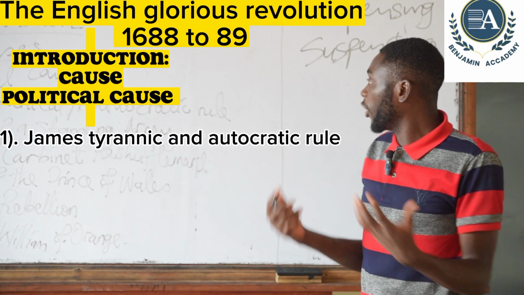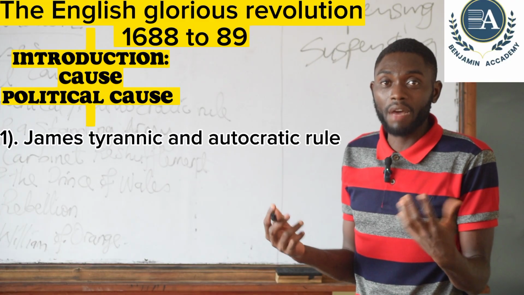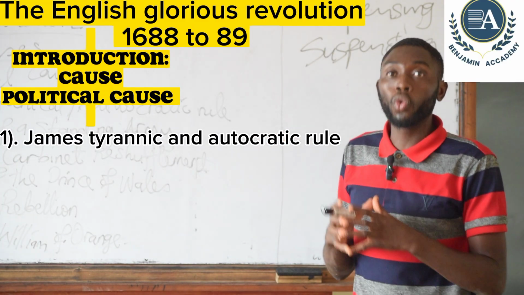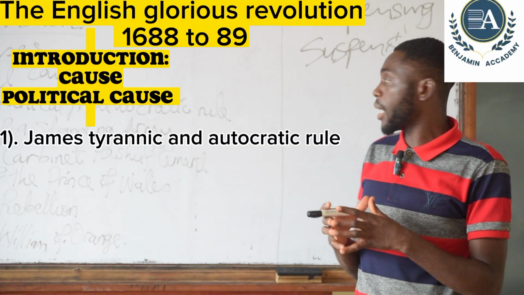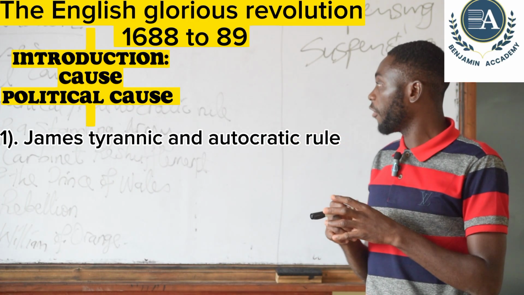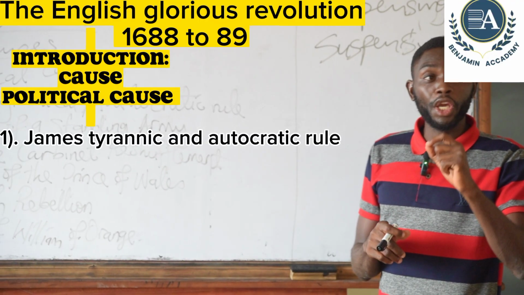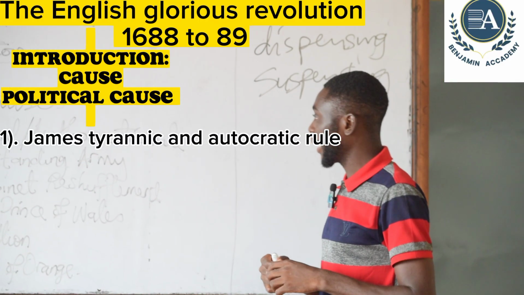And James further believed in the divine right of kings, where he saw himself as being ordained by God to rule, and so anybody that wanted to oppose him, he was going to fight that person. And because of this, the people of England were not happy with the leadership of James II. They had to revolt against him.